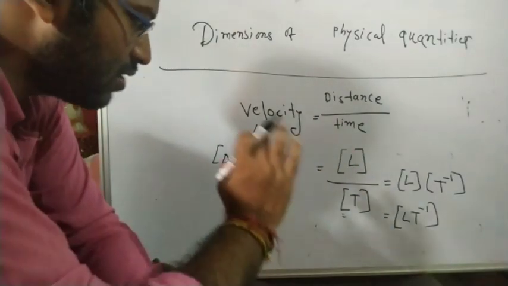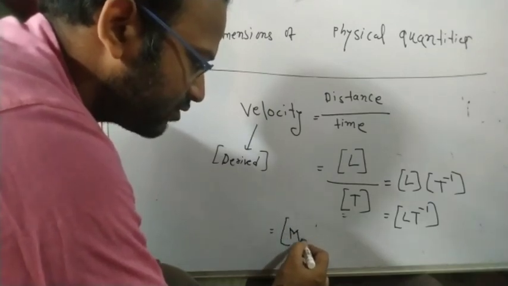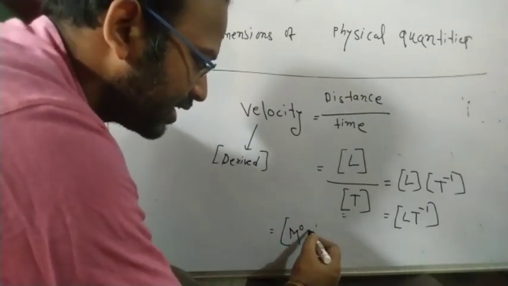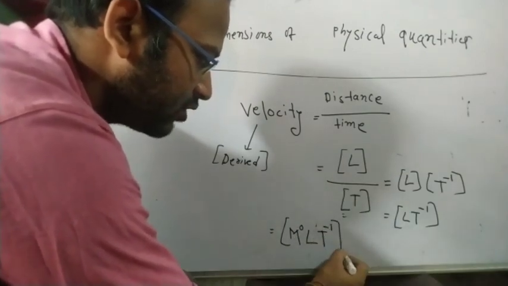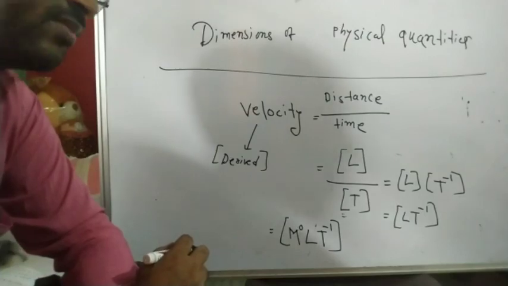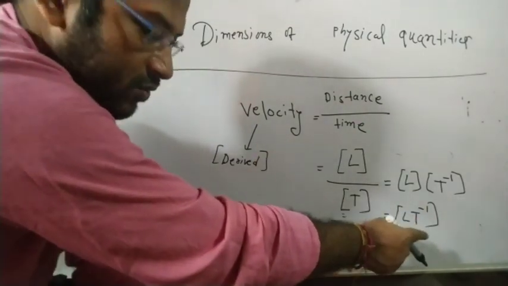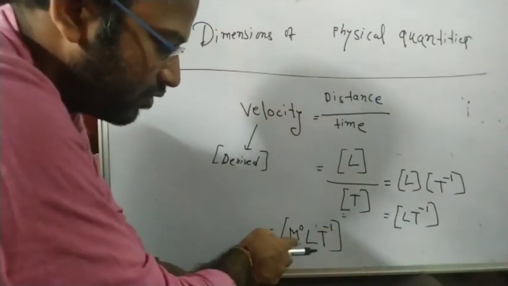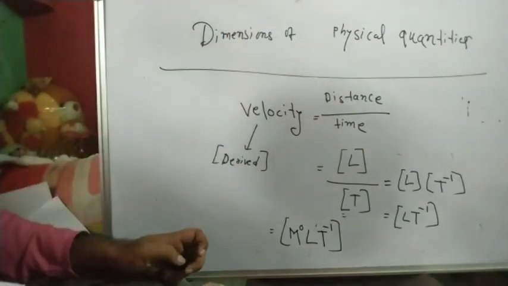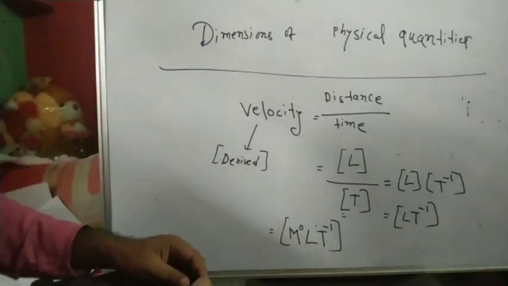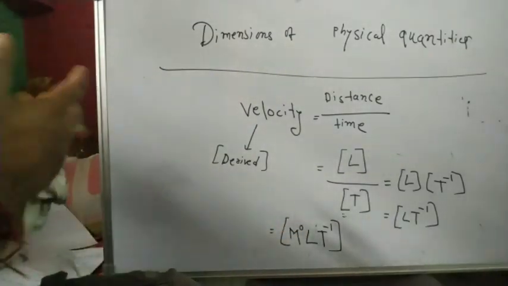Now if you want to write in terms of MLT, then M to the power 0 has to be written, L to the power 1, and T to the power minus 1. So this is the dimension of velocity. You can write in terms of MLT, or you can also write in terms of L and T only, since there is no power of M. So in this way you can calculate the dimension of velocity. Always keep in mind these things. Okay, so now let's move to another problem.